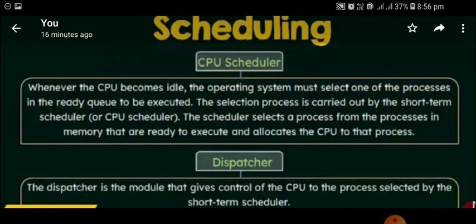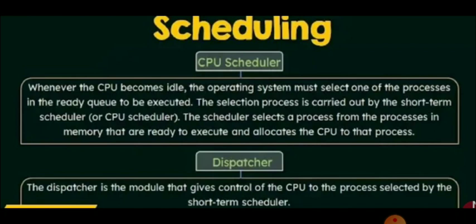So at that time, to not make the CPU idle, our CPU scheduling will pick the other new processes which are in the ready queue. So other processes need to be executed by the CPU. So the short-term scheduler will pick up the other processes which reside in the memory queue, take the process from the memory queue and allocate it to the CPU.